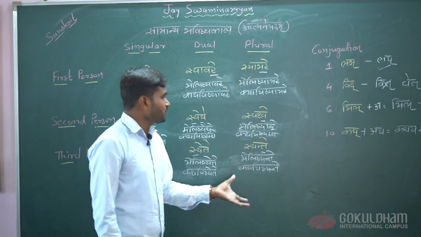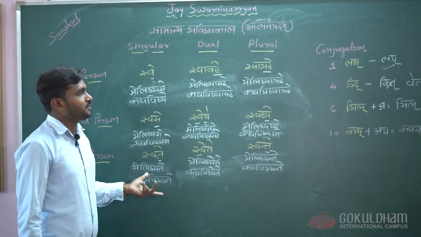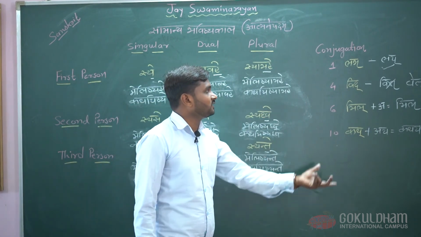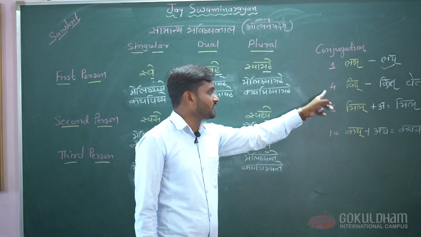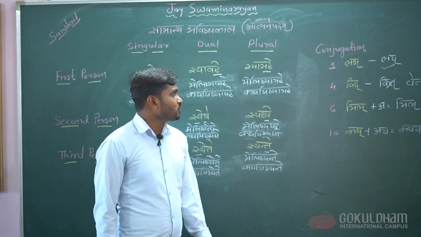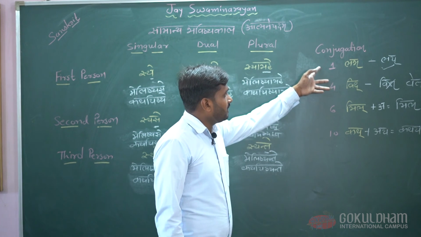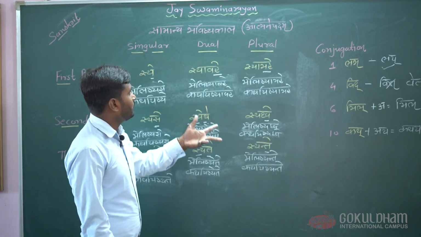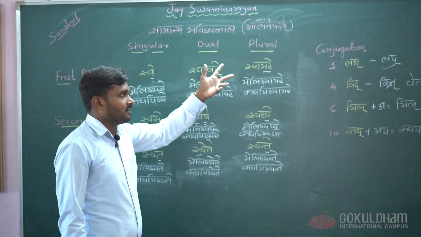Using these suffixes and other roots from these conjugations, you can practice making forms of verbs of future tense.